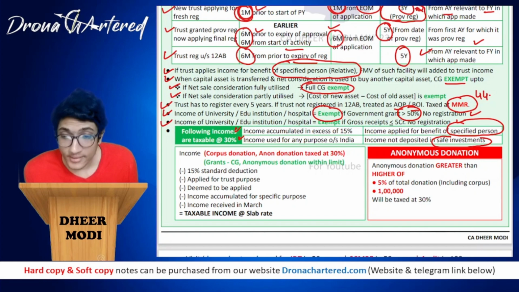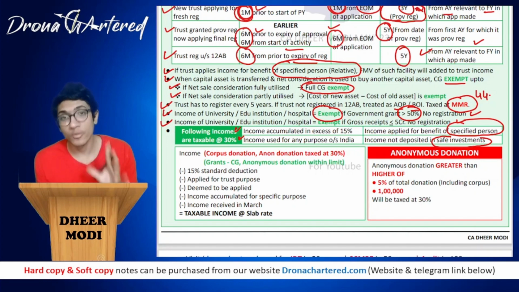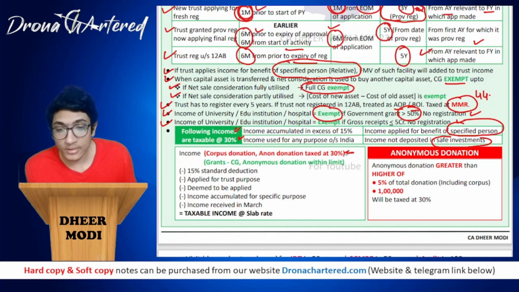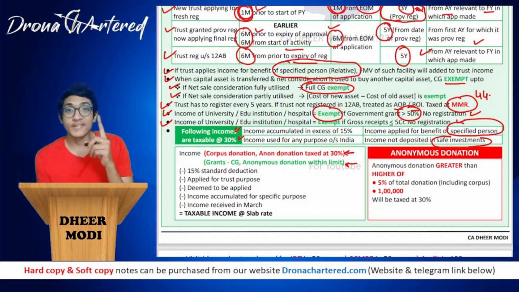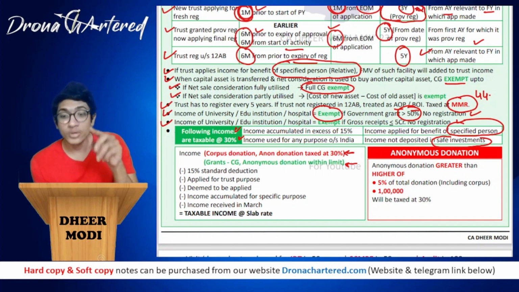Okay, now next is income. So now red means you have to exclude this, you have to subtract this from income. This does not form part of your income. Red means does not form part of your income. Green means form part of your income. So any corpus donation, anonymous donation which is taxed at 30%, you have to exclude this. You have to subtract this from your income. Which income? Corpus donation, anonymous donation which is taxed at 30%. Only that portion you have to subtract from here.